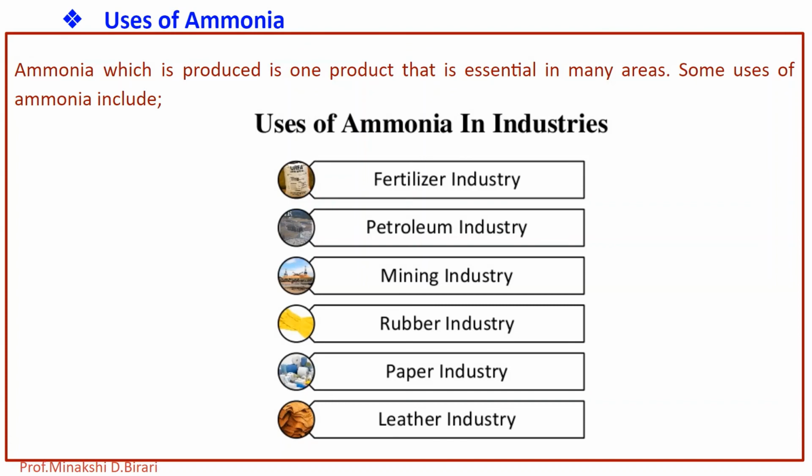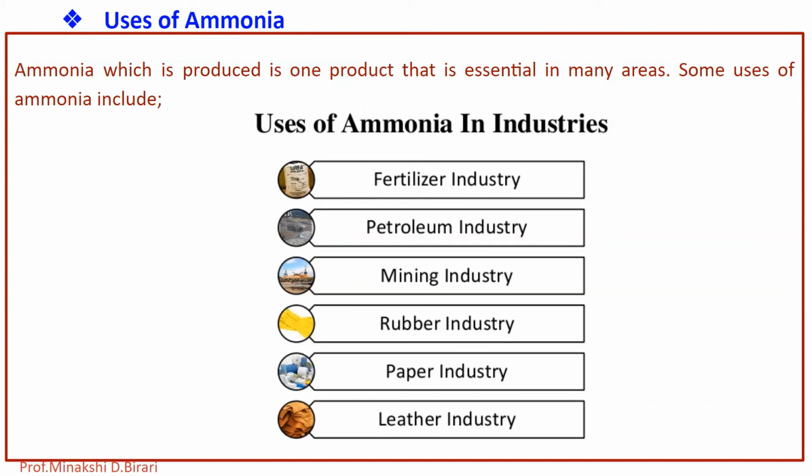Ammonia is also used in the production of liquid fertilizer solutions which consist of ammonia, ammonium nitrate, urea, and aqua ammonia. So it is also used by the fertilizer industry to produce ammonium and nitrate salts. These are the various uses of ammonia.